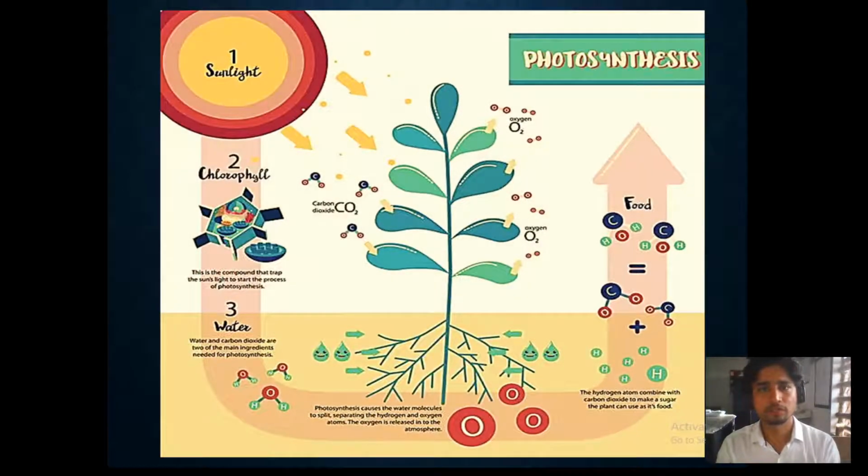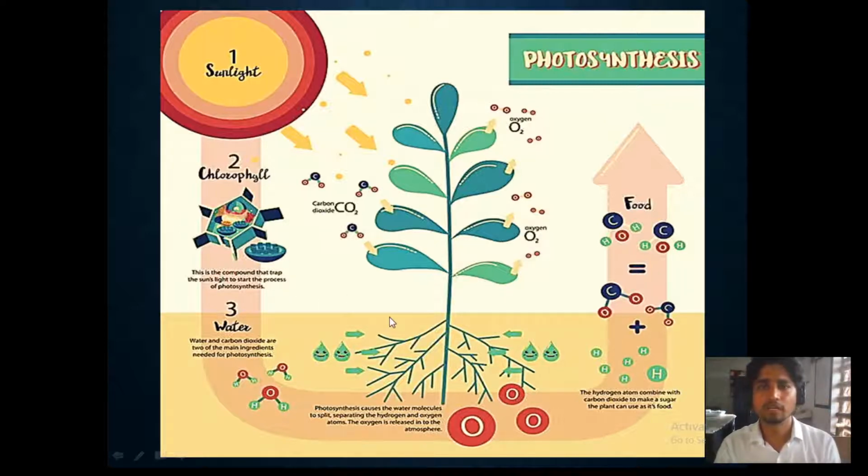Coming back to the photosynthesis reaction, we have told that plants are able to synthesize food using carbon dioxide and water in the presence of light energy. Now we know how light energy is trapped. This light energy is captured or absorbed by the chlorophyll compound, and chlorophyll is present inside the leaf cell, inside the chloroplast. So we are clear where the chlorophyll is.